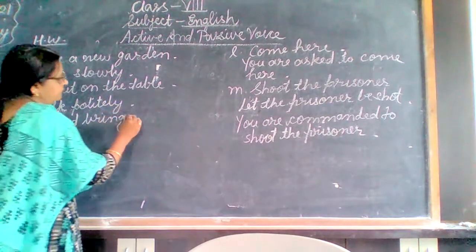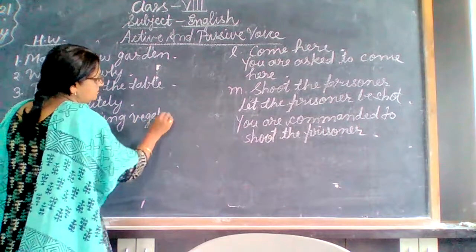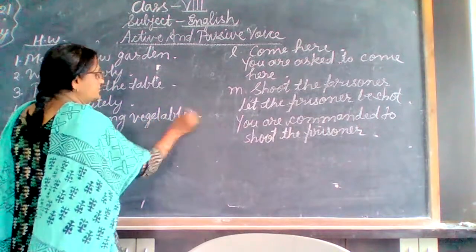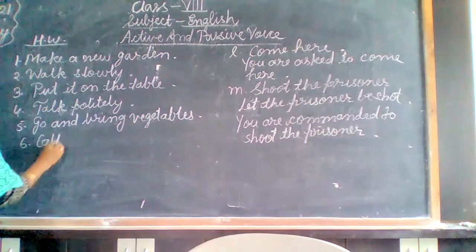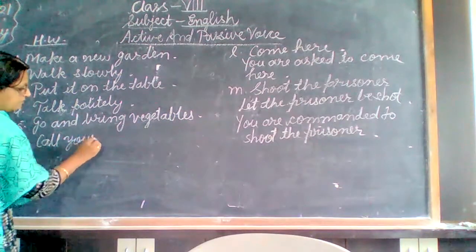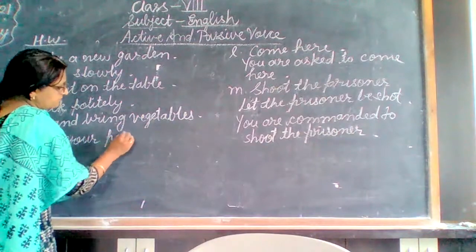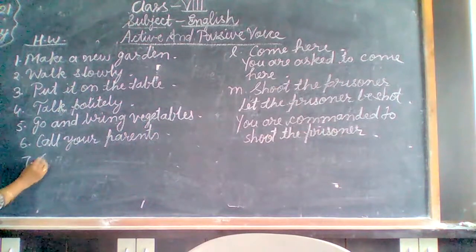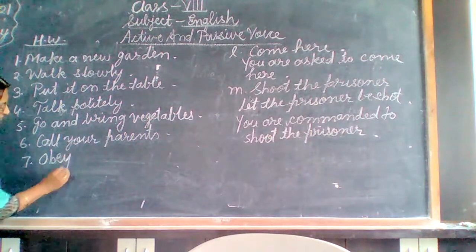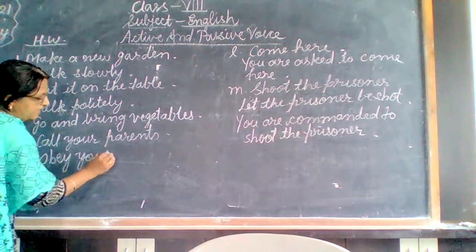Go and bring vegetables. Call your parents. Seventh one, obey your elders.